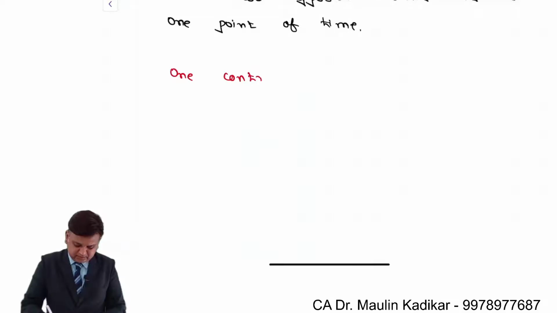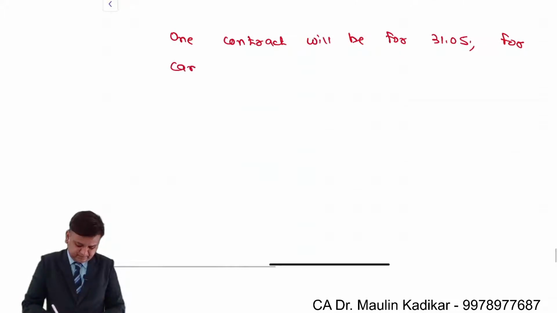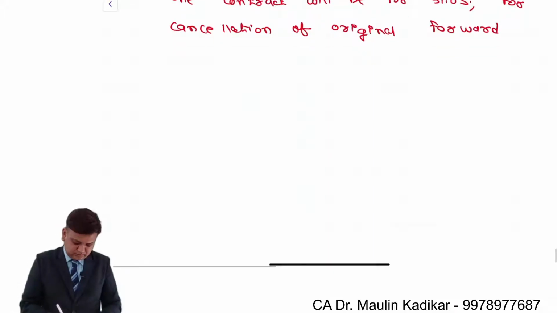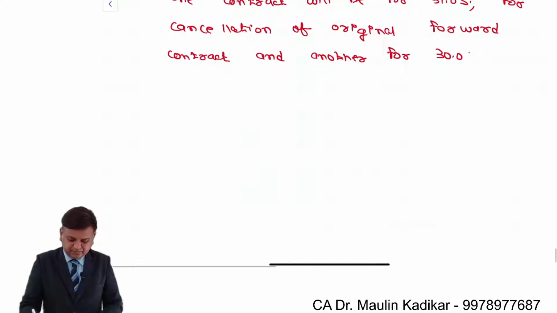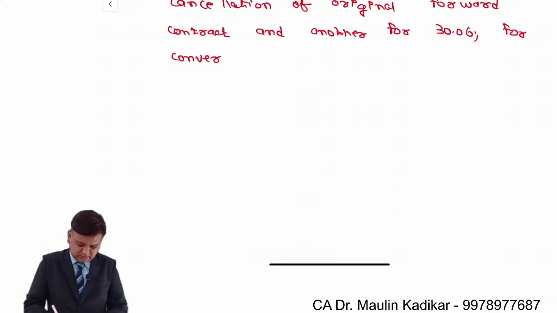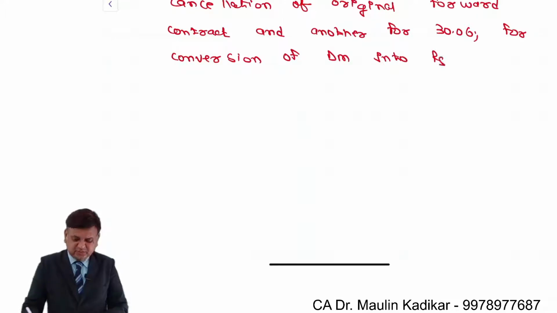One contract will be for 31st of May, for cancellation of original forward contract, and another for 30th of June, for conversion of Dutch mark into rupees.